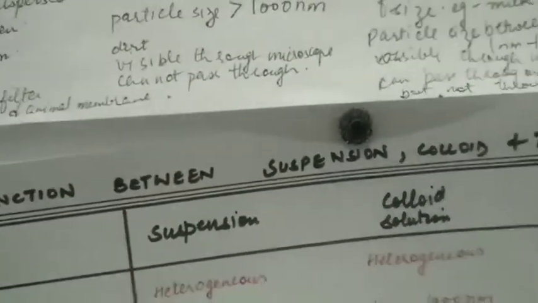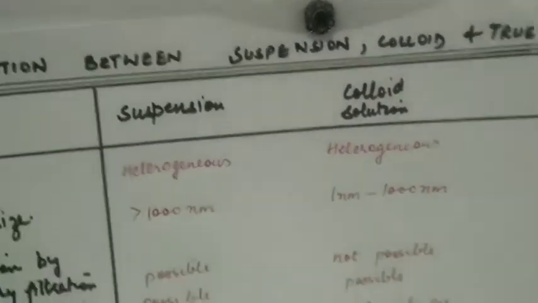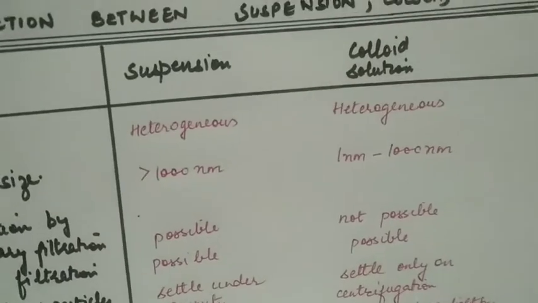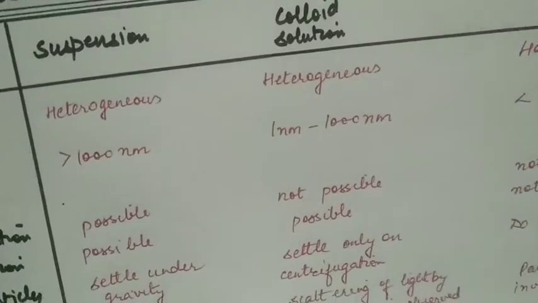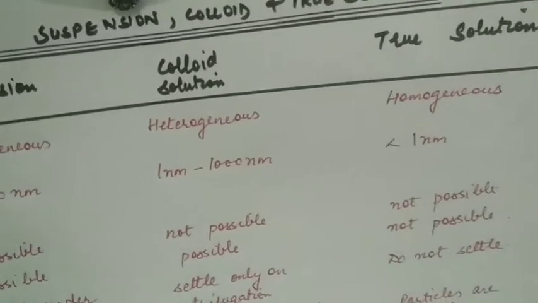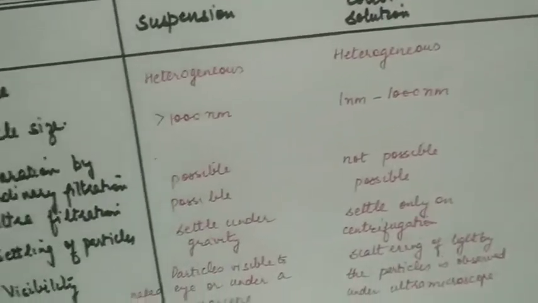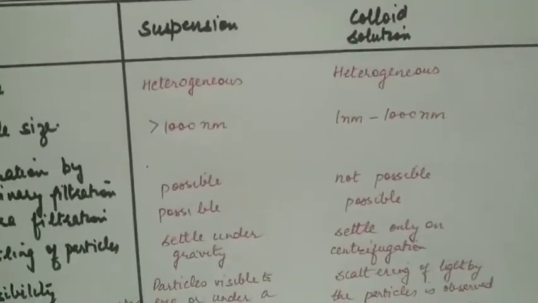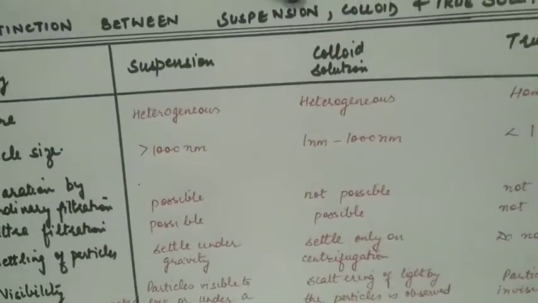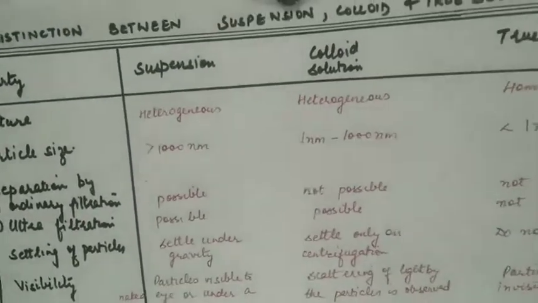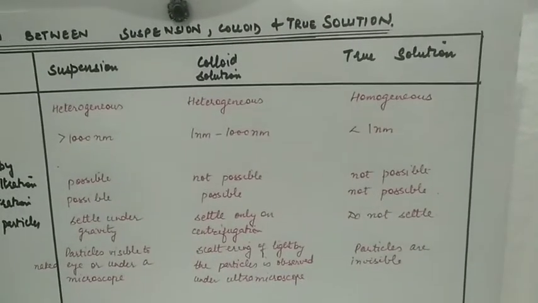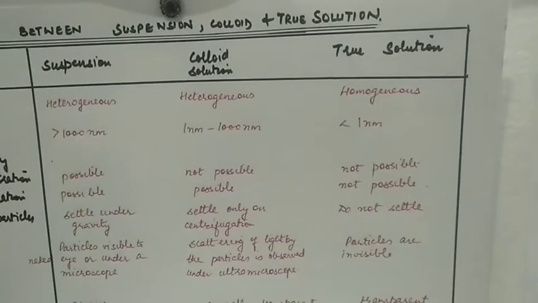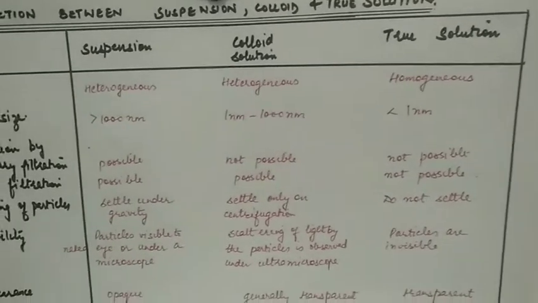Distinction between suspension, colloidal solution and true solution. Suspension is a heterogeneous mixture. Colloidal system is also heterogeneous. True solution is homogeneous. Greater than 1000 nanometer suspension, then between 1 nanometer to 1000 colloidal system, and less than 1 nanometer true solution.